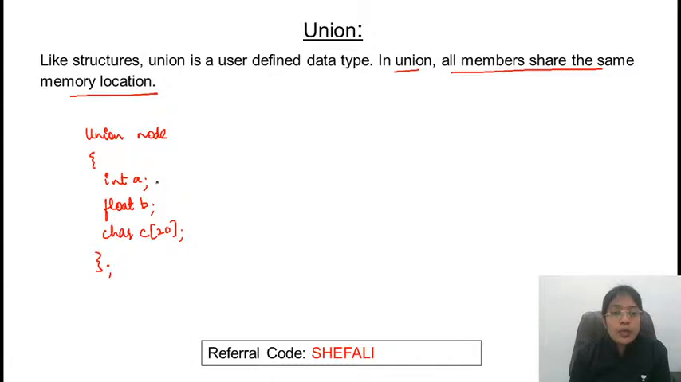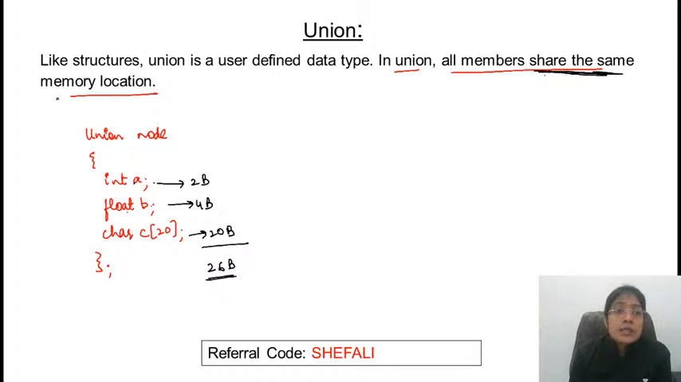Obviously, integer will be taking 2 bytes, this will be taking 4 bytes, and this will be taking 20 bytes. In the case of a structure, every field is going to get its own memory location, so it will get 26 bytes. But what happens in the case of a union? All the members are going to share the same memory location. If it is going to share the same memory location, this means it will get memory equal to the largest memory requirement.